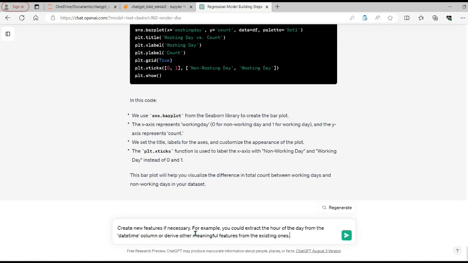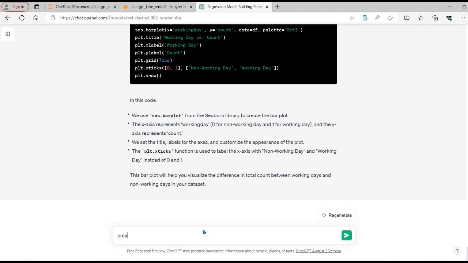And paste it here. So we will ask ChatGPT to create new columns such as hour, day, month, year. They will be derived from a column.